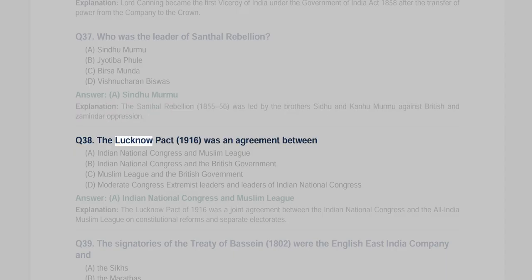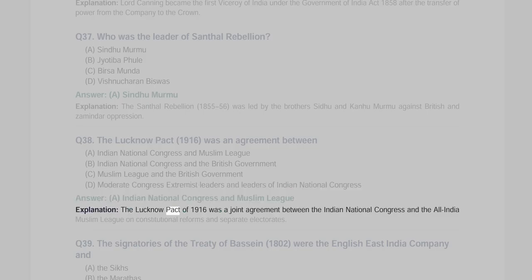Q38. The Lucknow Pact, 1916, was an agreement between A. Indian National Congress and Muslim League, B. Indian National Congress and the British government, C. Muslim League and the British government, D. Moderate Congress, extremist leaders and leaders of Indian National Congress. Answer A. Indian National Congress and Muslim League. Explanation. The Lucknow Pact of 1916 was a joint agreement between the Indian National Congress and the All India Muslim League on constitutional reforms and separate electorates.